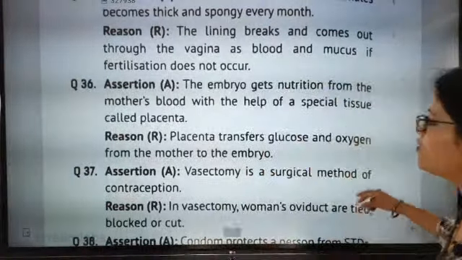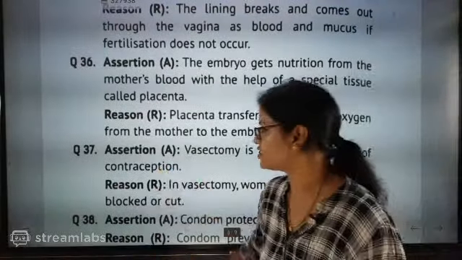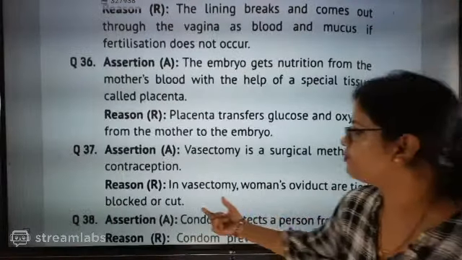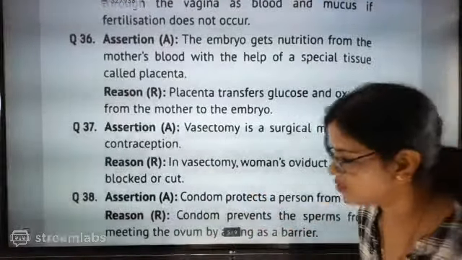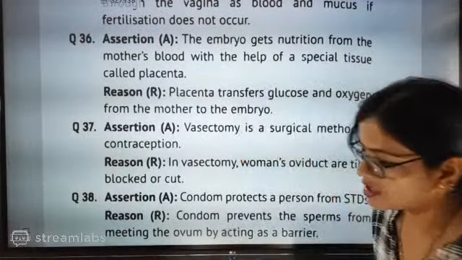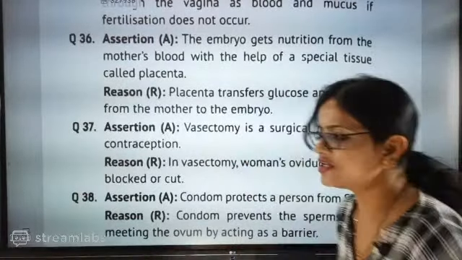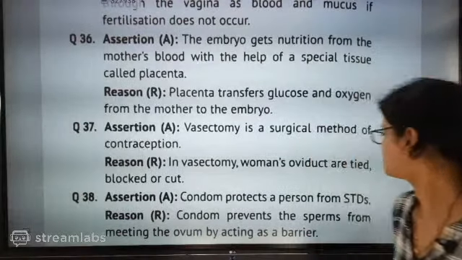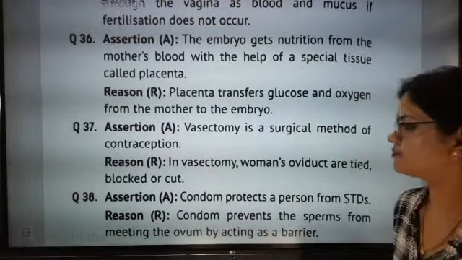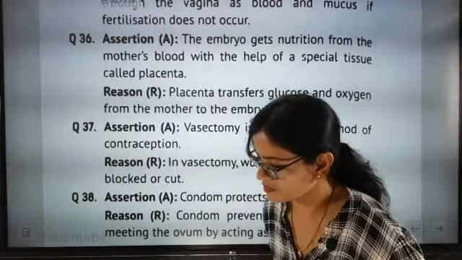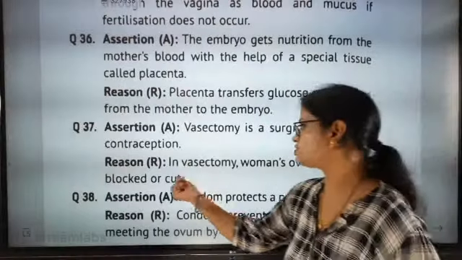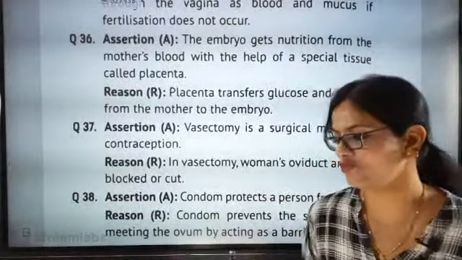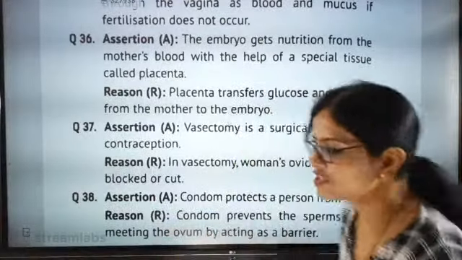You have to think. Now, vasectomy is a surgical method of contraception. Okay, correct only. In vasectomy, female oviducts are tied, blocked or cut. So this is your question. I have already discussed this part. Yes, this is wrong because I already told you the reason is absolutely wrong. Vasectomy is for male, tubectomy is for female.